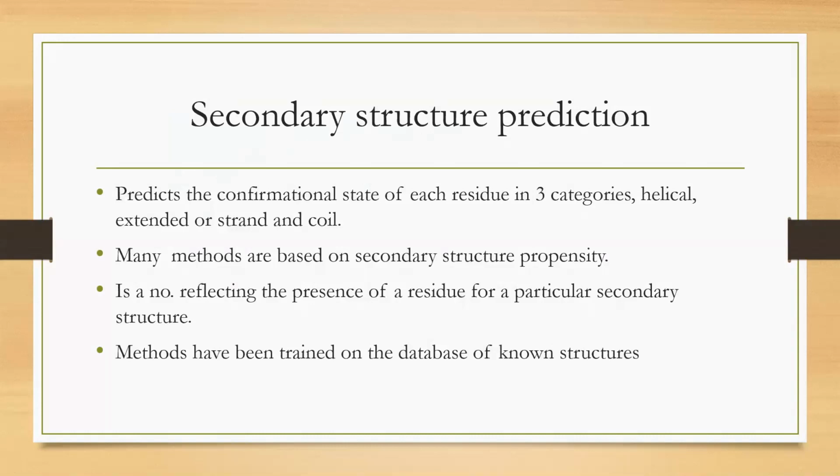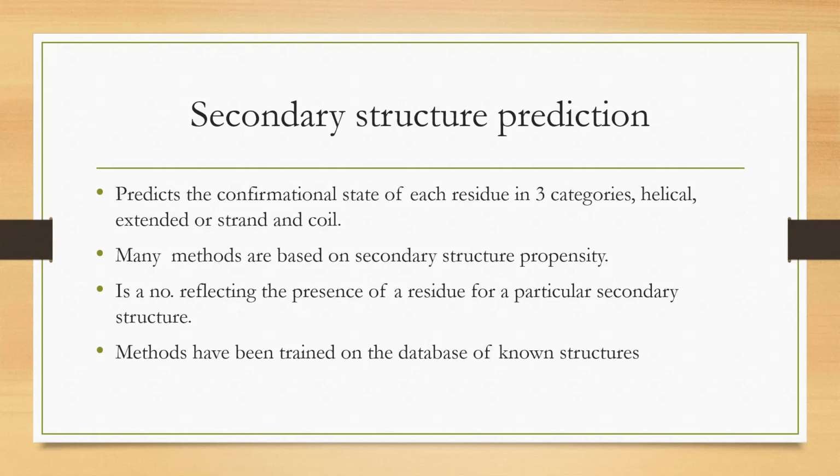As we discussed, comparative modeling is the method for predicting the three-dimensional structure of protein. Though it is the best method, the disadvantage with comparative modeling is that if there is unavailability of the template structure, we cannot predict the protein structure. That means the three-dimensional structure cannot be predicted in the absence of a homologous template. So in such cases, when there is no template structure available from the structural databases, we can go for the alternative, that is secondary structure prediction.